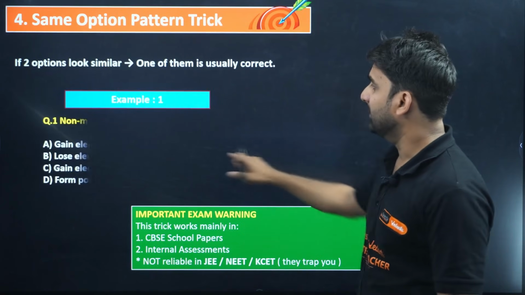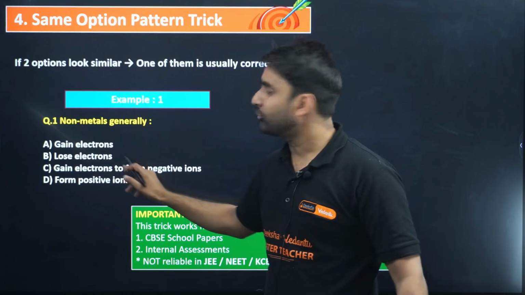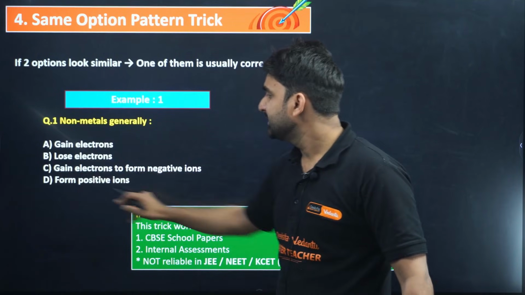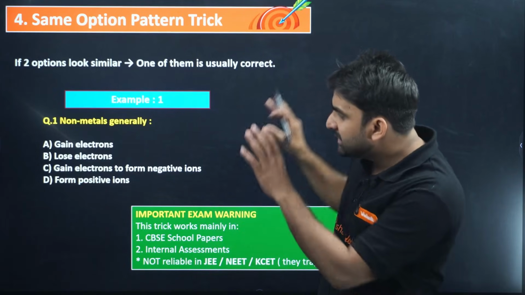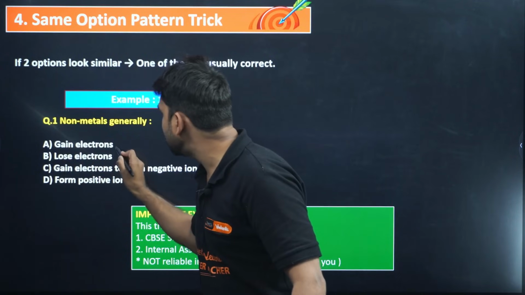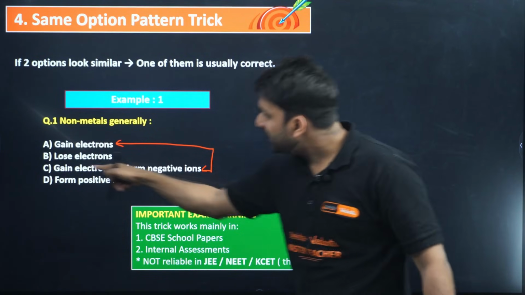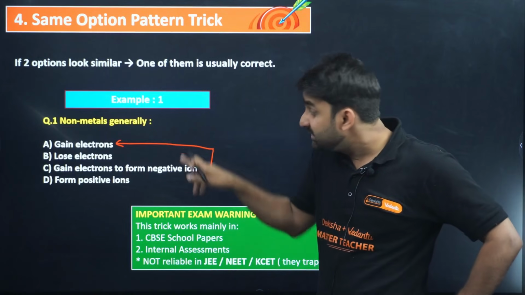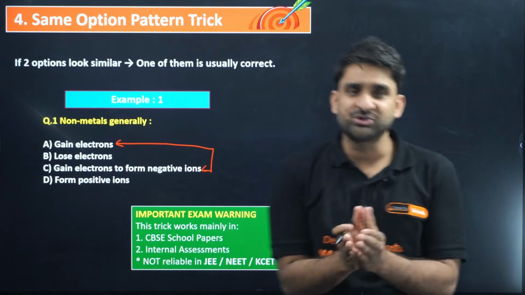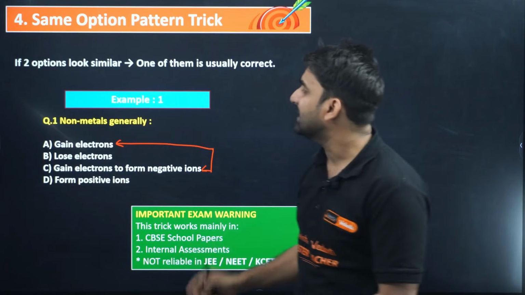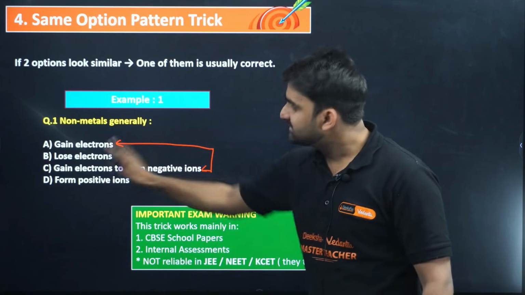Let me give you an example. The question is, non-metals generally gain electrons, lose electrons, gain electrons to form negative ions, form positive ions. Now you can see in these four options, these two options are a bit relatable. You can see here, gain electrons and gain electrons to form negative ions. The word gain is there and the term gain is here also. So there is a good chance that the correct answer will be one of these options. First, A might be correct and C might be correct.